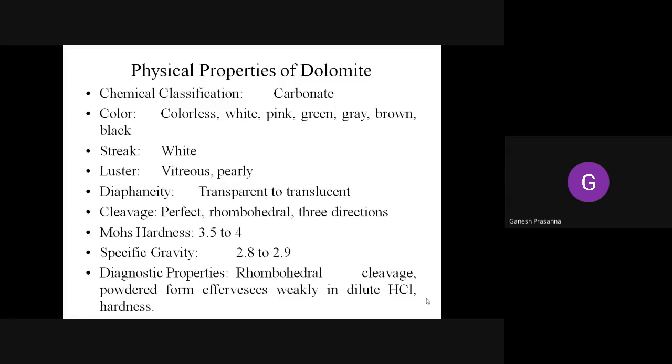Clear? So what are the general physical properties of the dolomite group? Chemical classification: it is classified under the carbonate group. The color is usually colorless, but sometimes it appears white. Even pink varieties are reported from the Kola Peninsula in Russia. You get green varieties from Africa. The gray and black ones are common from India. The brown ones are reported from parts of South America.